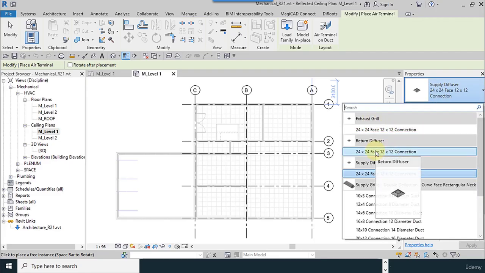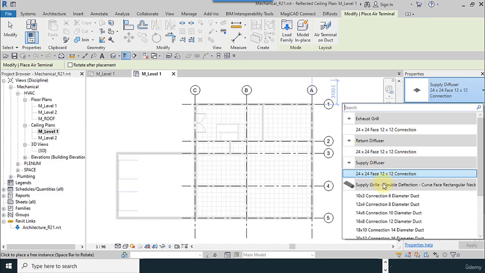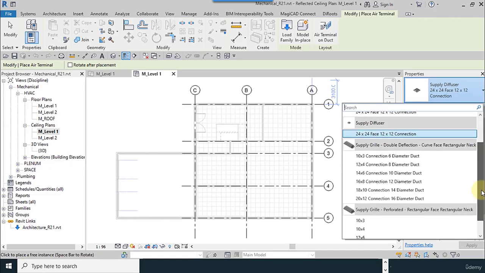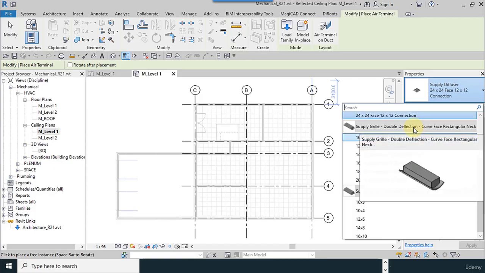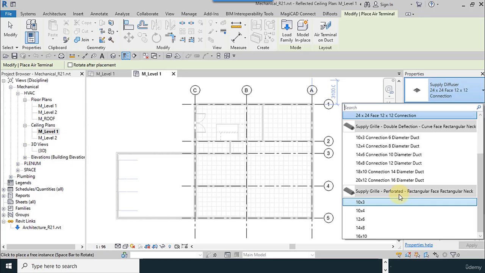Exhaust grill we have, and return diffuser and supply diffuser, and two types of supply grills, double deflection and perforated.